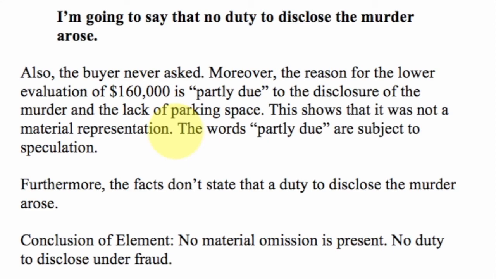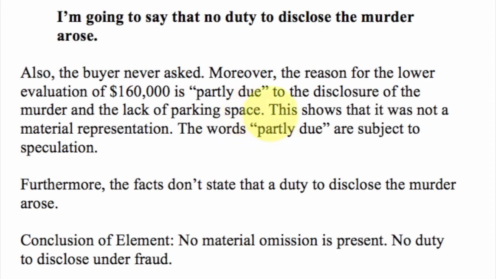And also other analysis that I can use is this: the buyer never asked, and the reason for the lower evaluation of the home is partly due to the disclosure of the murder, and also the lack of parking space. But notice that word, partly due. And I think you could have used that word.